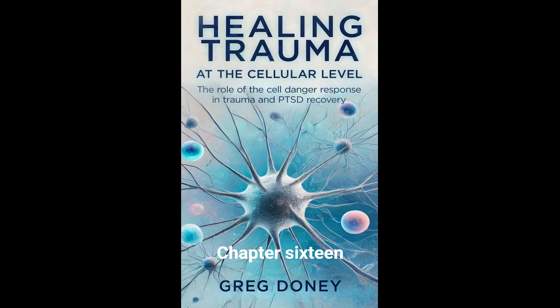Cellular senescence and carcinogenesis. One of the CDR's protective mechanisms is cellular senescence, where cells stop dividing to prevent the replication of damaged DNA. While this halts the spread of potentially harmful mutations, it also creates a microenvironment rich in inflammatory signals, which can promote cancer. Senescent cells release pro-inflammatory factors that contribute to a cancer-promoting environment. Their resistance to apoptosis means they persist in tissues, further driving chronic inflammation.